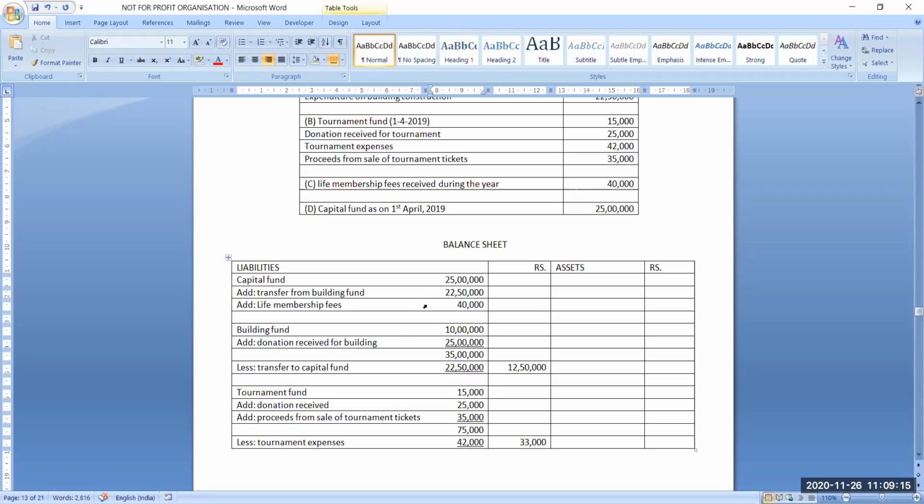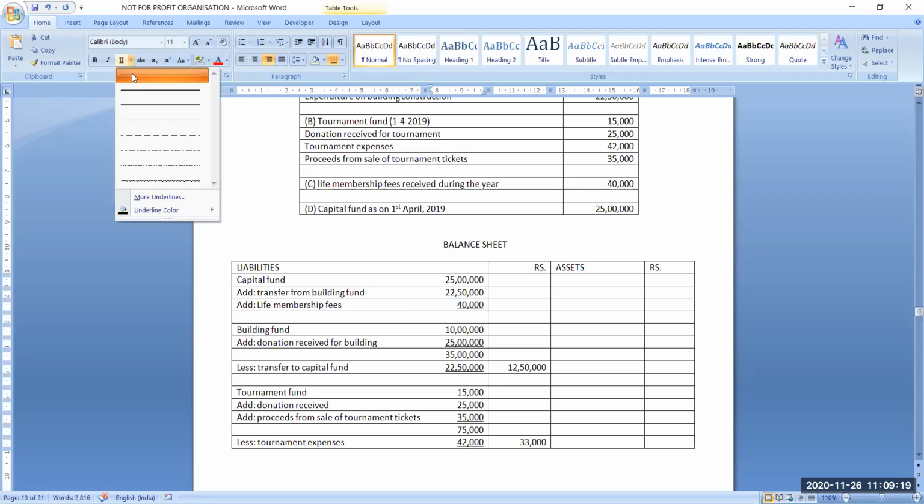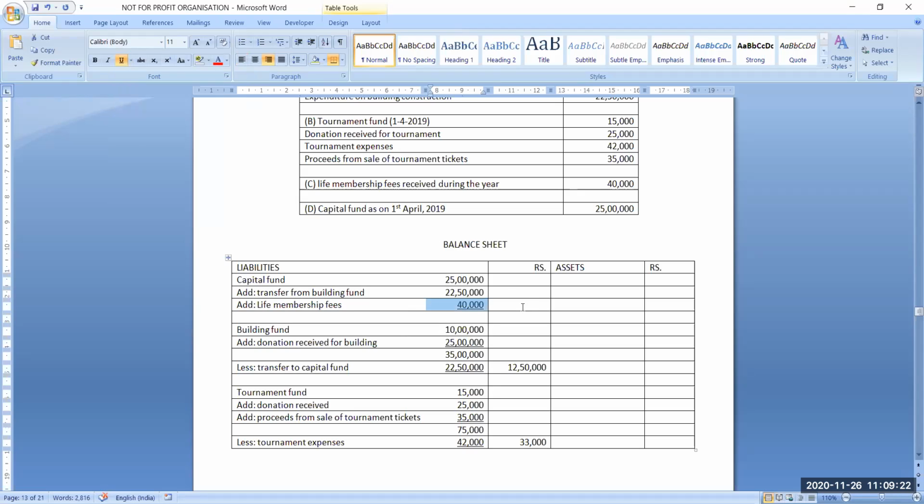Now the total of it will be 47,90,000. This will become the total.